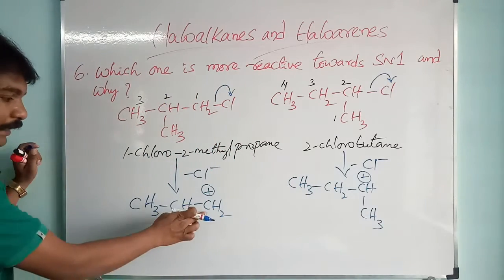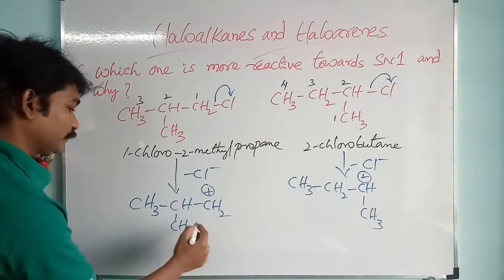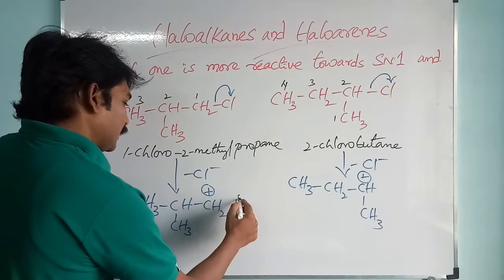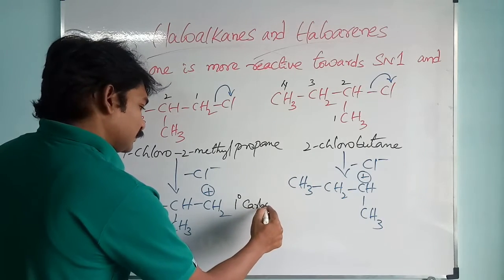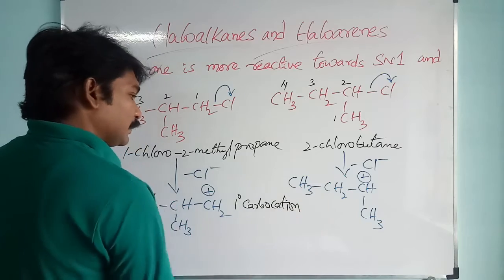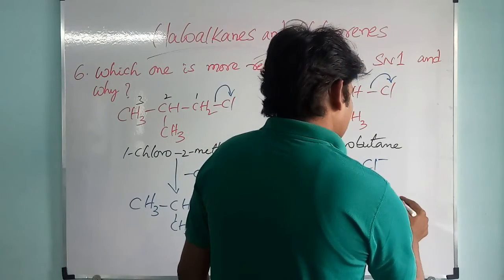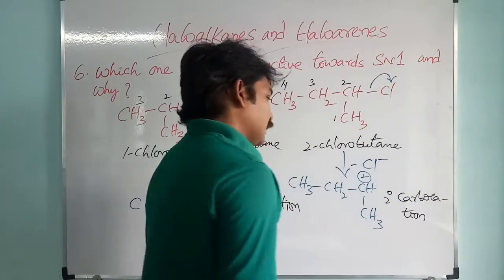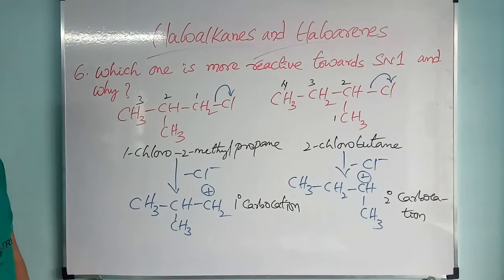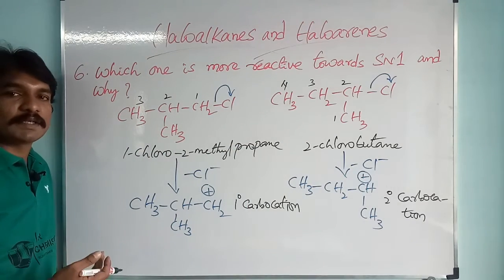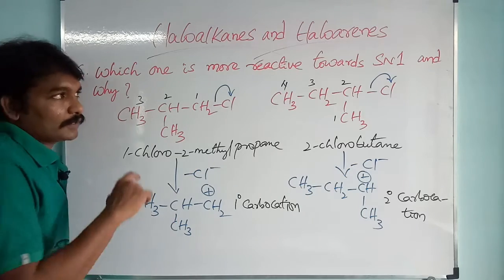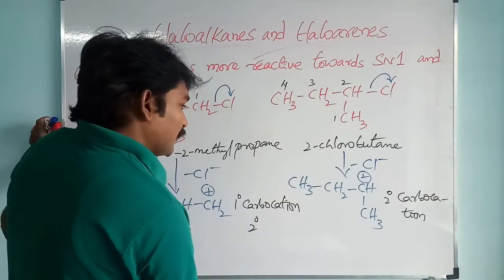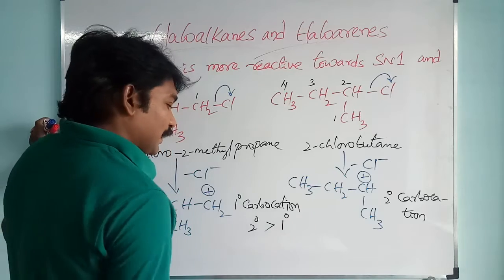See here, it is a primary carbocation. Here it is a secondary carbocation. And we know that in case of SN1 reaction, the more the stability of carbocation, the more will be the reaction towards SN1 reaction. Therefore, secondary carbocation is more stable than primary carbocation.